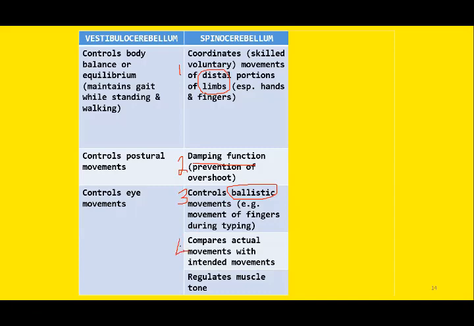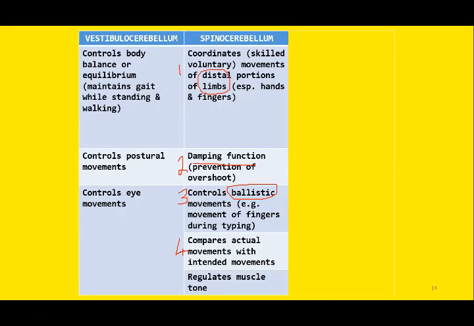And the fourth function of spinocerebellum is the comparator function. I repeat, comparator function means it compares the actual movement with the intended movement. So this function is known as the comparator effect.